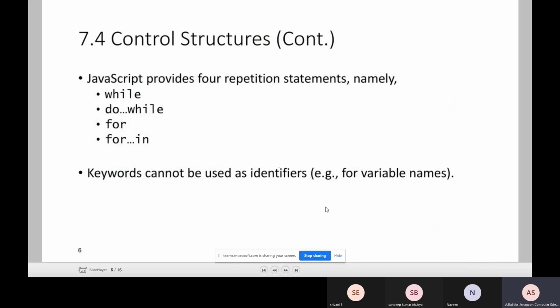The next one in Java is the switch. Switch is nothing but a multiple selection based statement. These are the control statements, these are the loop statements. Before going to this, first we have to discuss examples on this.